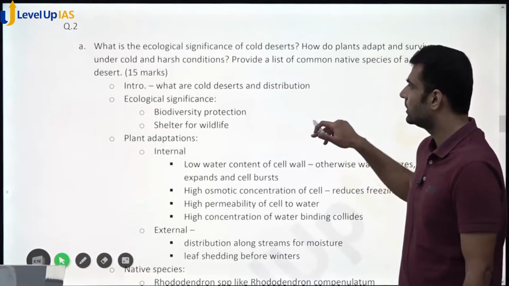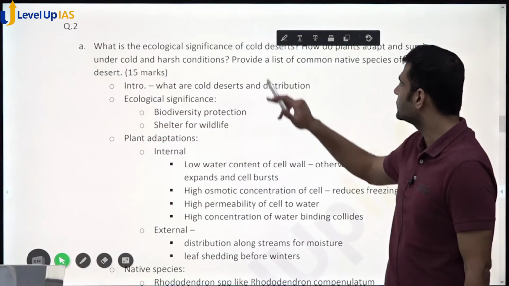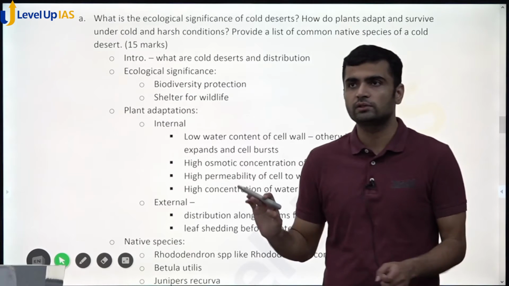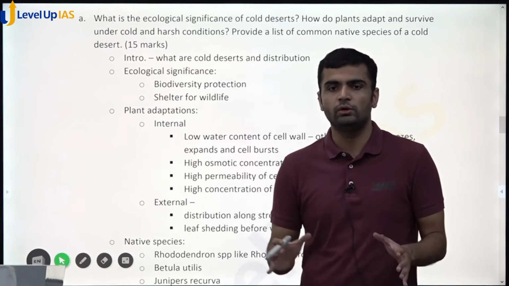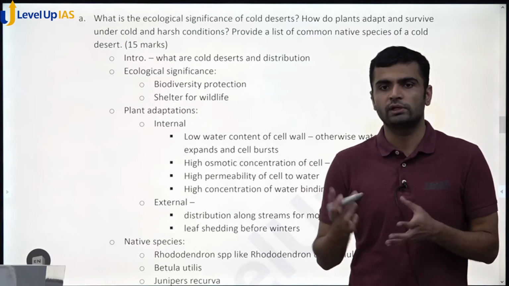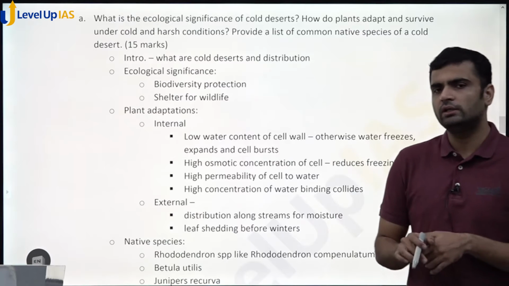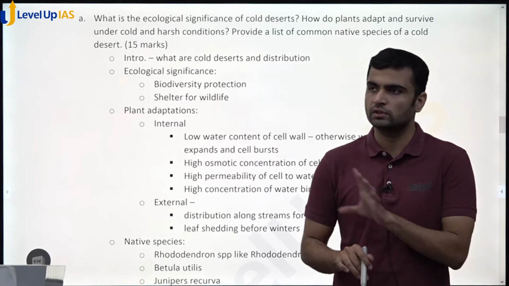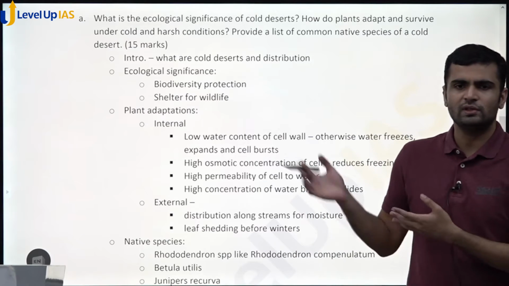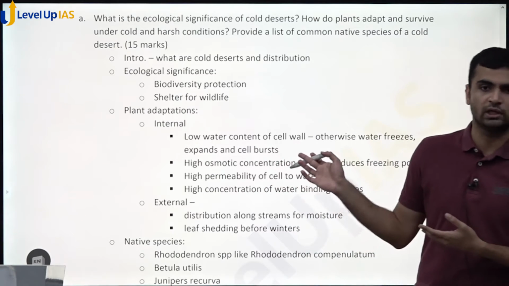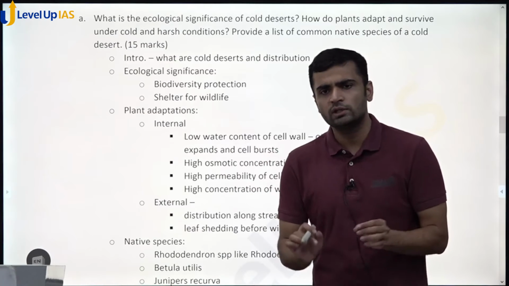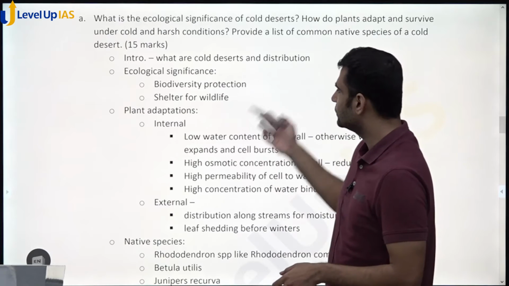See, these are the 15 markers questions, and you can see that these questions are really direct. There are not many tricks. There are just multiple questions clubbed into one. This section contains mangroves and cold desert as part of the syllabus, and there will be at least 1 to 2 questions every year, 15 marker. So you should do it very well, because it really is free marks. It's a really simple, really short topic. It can be done within hours if you study properly, and the question is very direct.